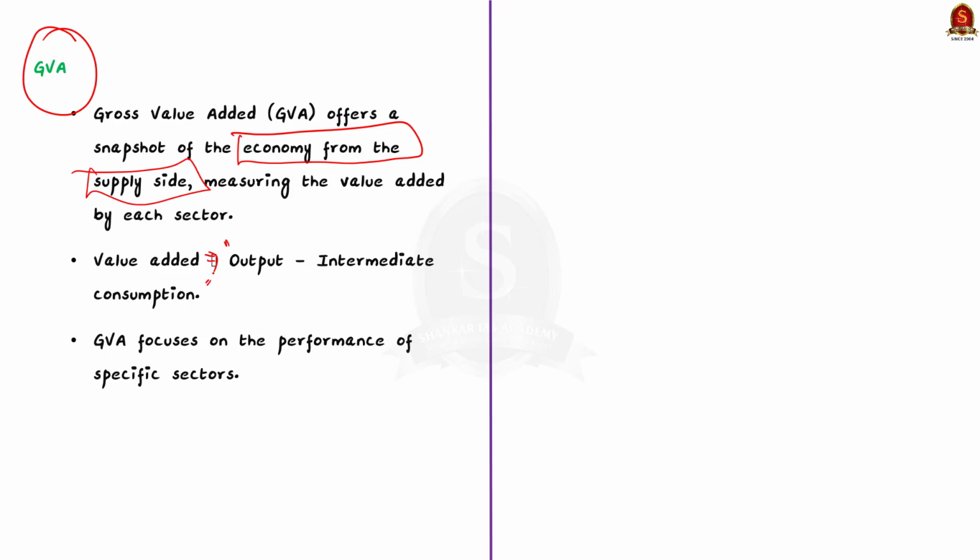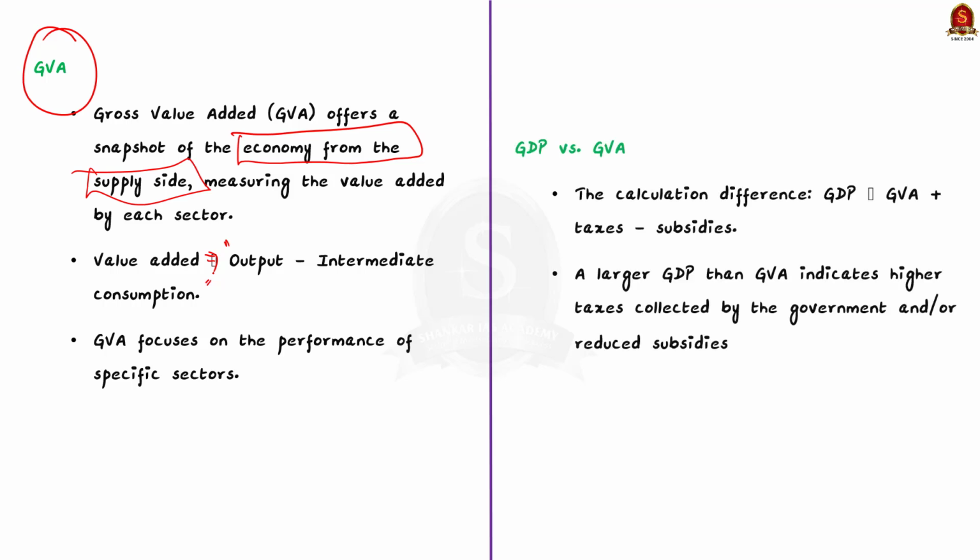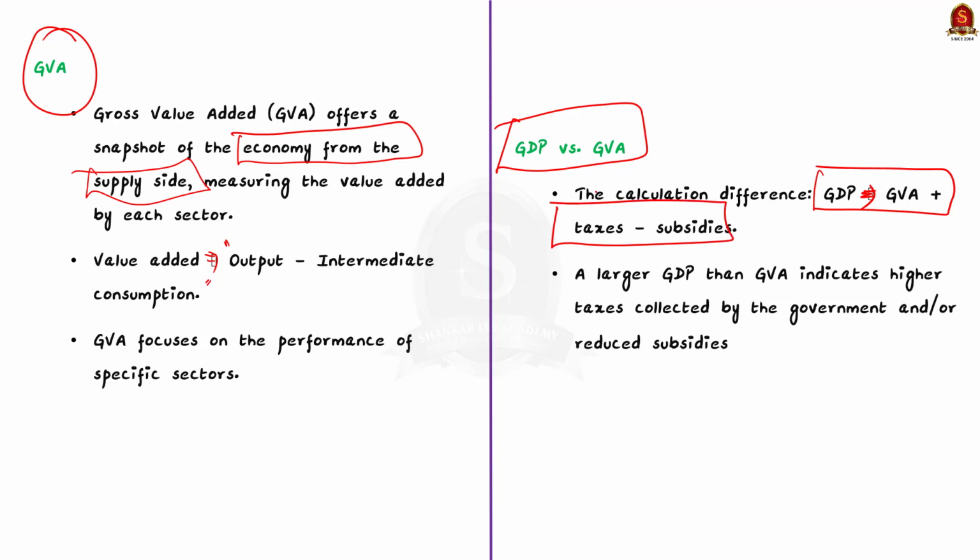By looking at GVA growth rate, one can understand which sector of the economy is robust and which is struggling. Now we shall see the linkages or relationship between GVA and GDP. Here note that GDP can be calculated by adding taxes to the GVA and subtracting subsidies. If the taxes earned by the government are more than the subsidy it provides, GDP will be higher than the